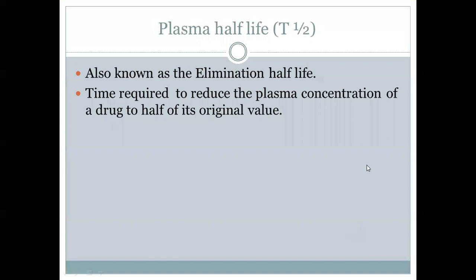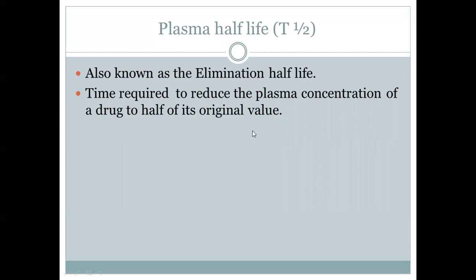Now we come to a very important aspect that is called the plasma half-life or T-half. It is also referred to as the elimination half-life. It is the time required to reduce the plasma concentration of a drug to half of its original value. In other words, it is the time in which the drug becomes half of its original concentration in the plasma.